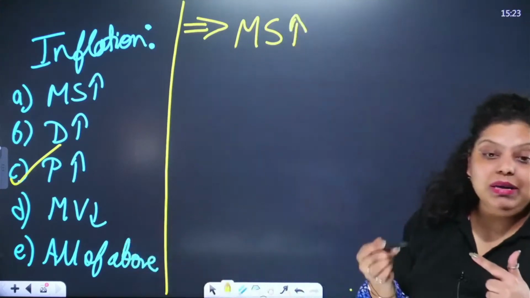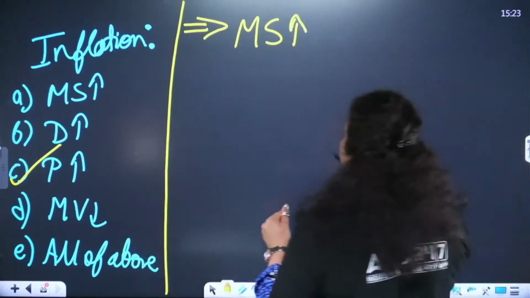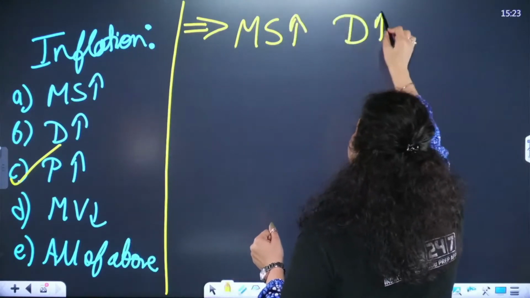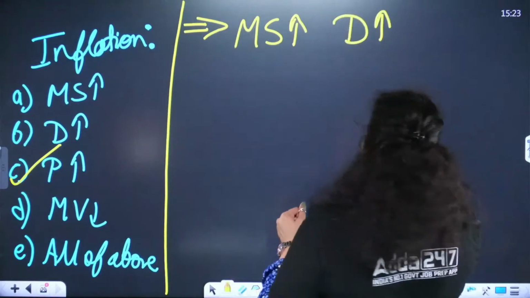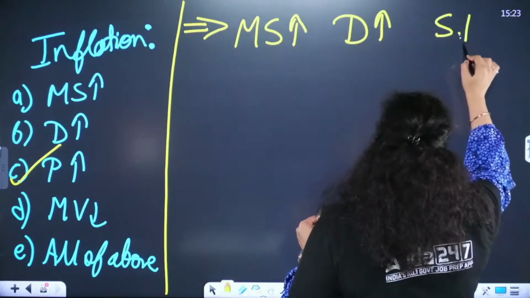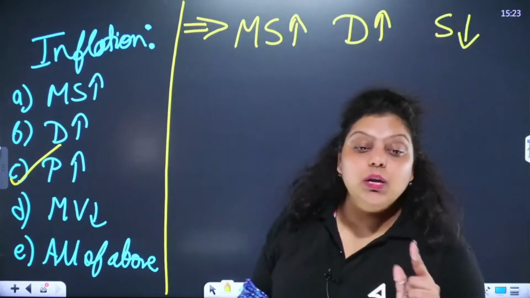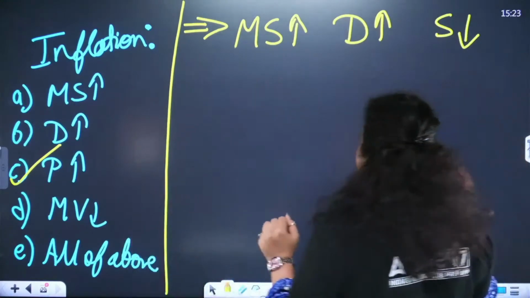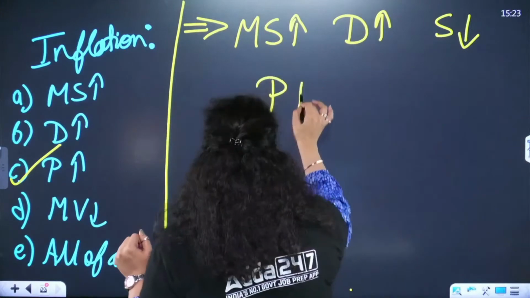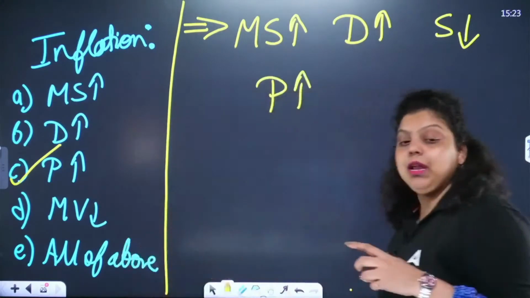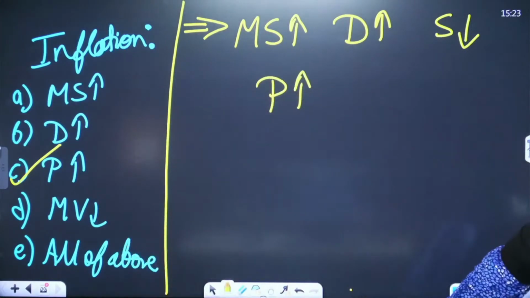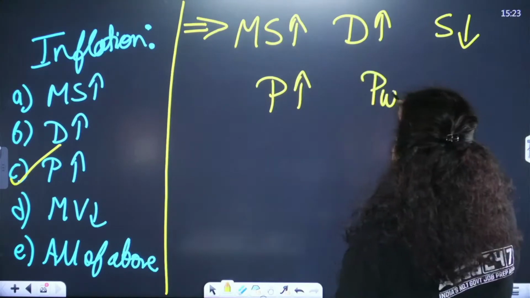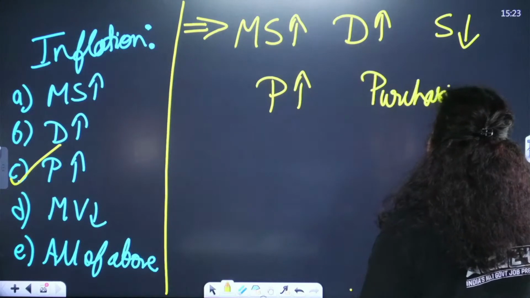Whenever the money supply increases, the demand of consumers will increase. Whenever the demand of consumers increases, the supply will decrease, because demand and supply have an inverse relation, a negative or opposite relation. So demand increases, supply decreases, so prices will start increasing, because people are asking for more goods and you do not have the goods. So prices will what? Increase.